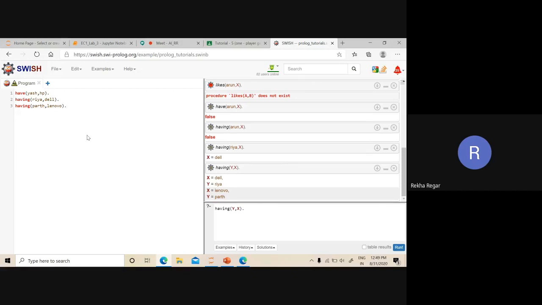So suppose I want to take the AND between the first one and the second one. Suppose the first proposition is Yash has an HP laptop, and the second proposition is Ria has a Dell laptop. Suppose I want to take the conjunction between these two statements, then we can also do it in Prolog. The conjunction, or AND operation, can be performed by a comma.